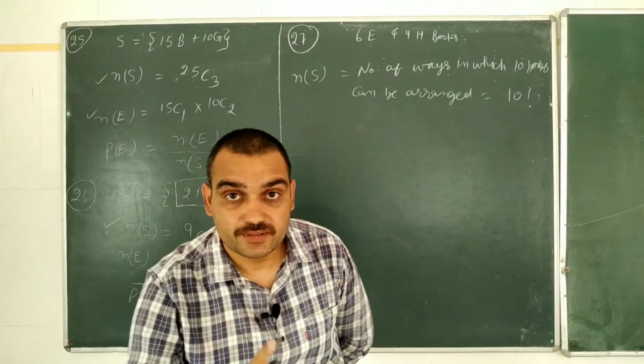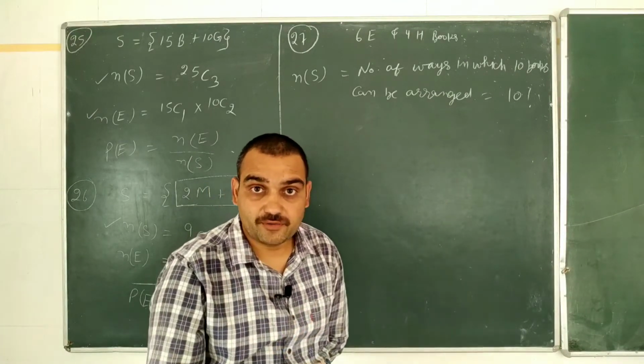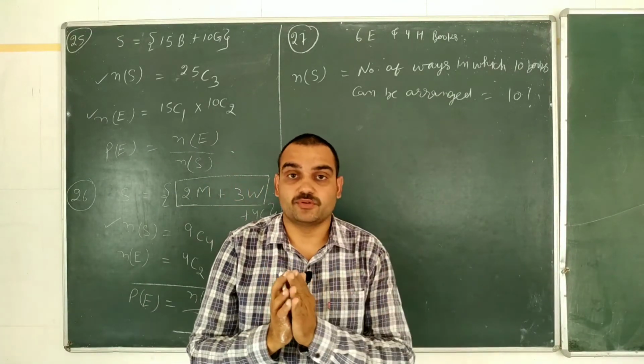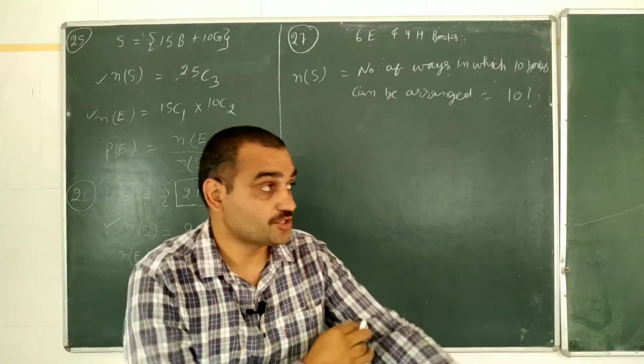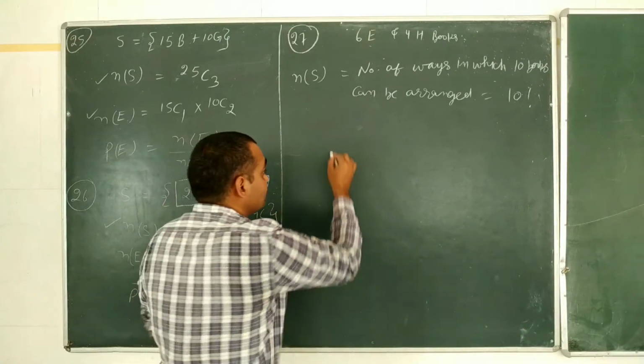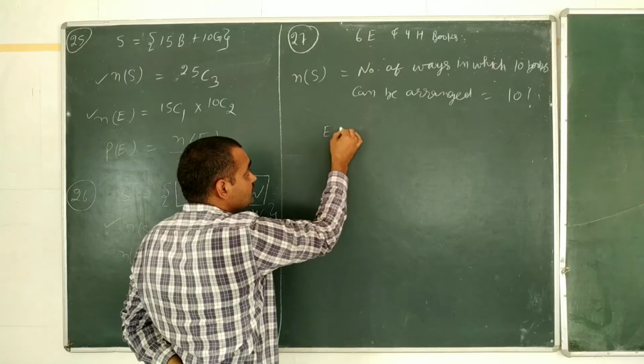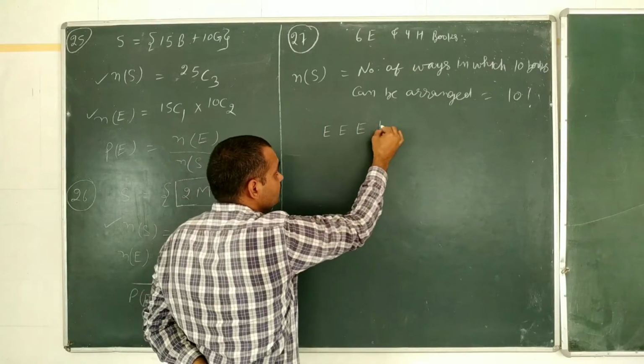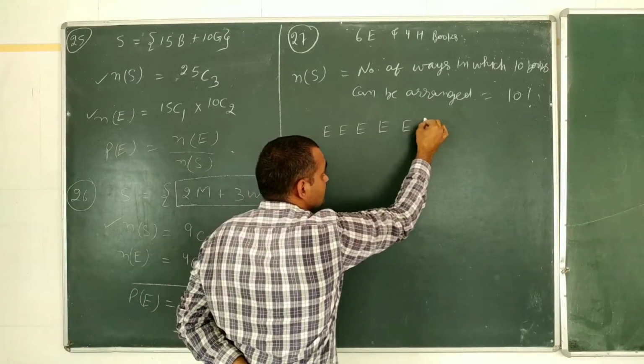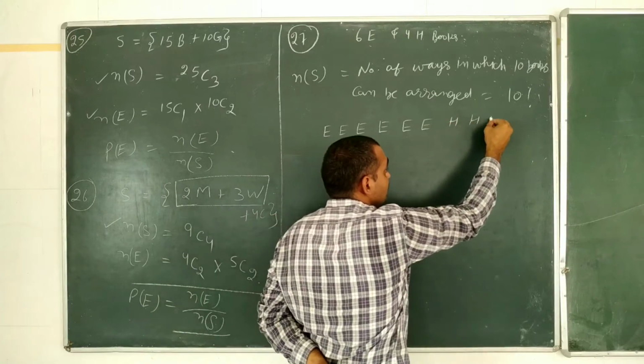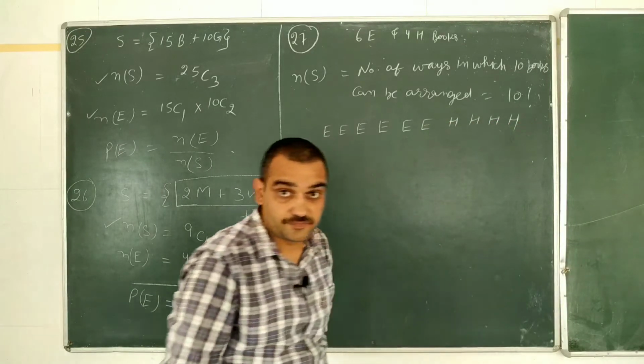Then, 3 out of those are English books. We arrange those like this: English, English, English, English, English, English, and Hindi, Hindi, Hindi, Hindi.